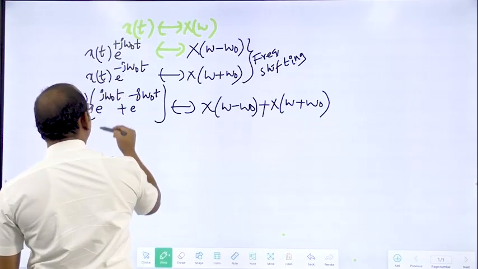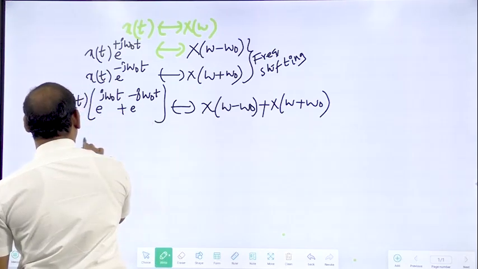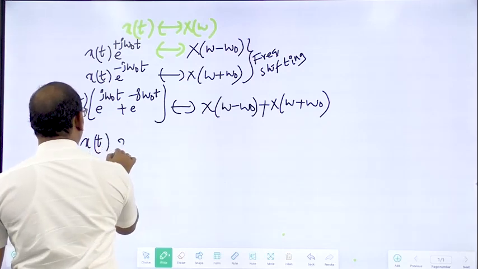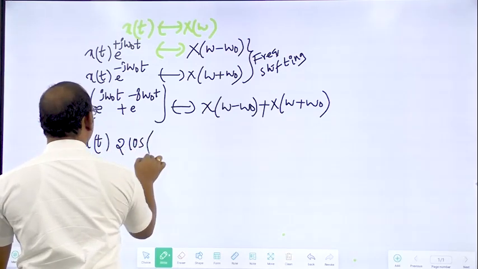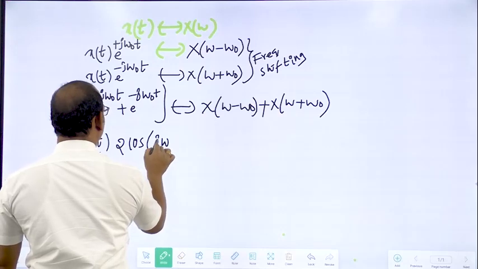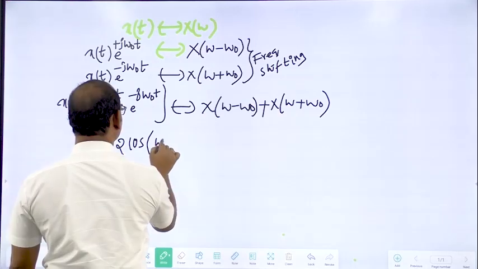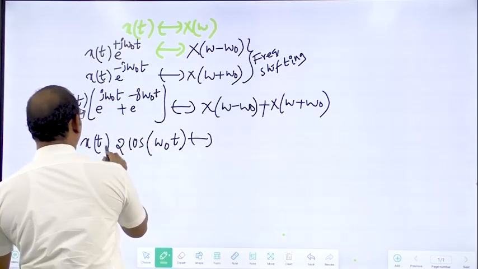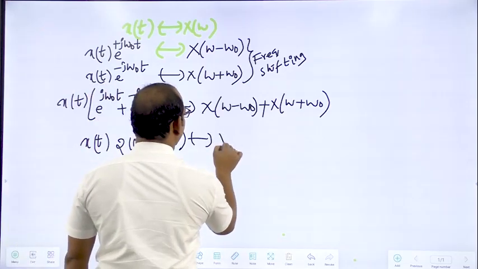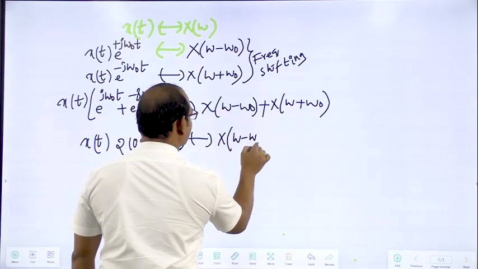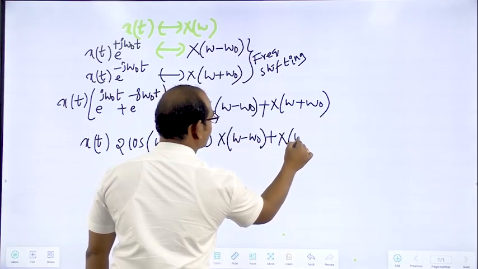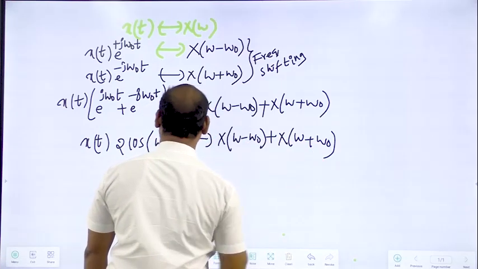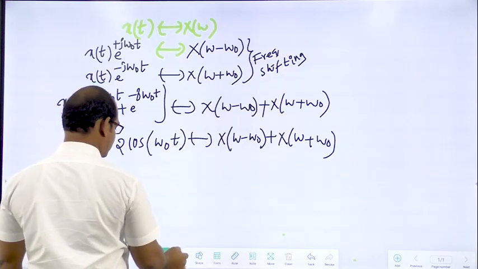This is like e power j theta plus e power minus j theta, which can be written as 2 cos theta, so 2 cos of omega naught t. And on this side we can write X of omega minus omega naught plus X of omega plus omega naught.